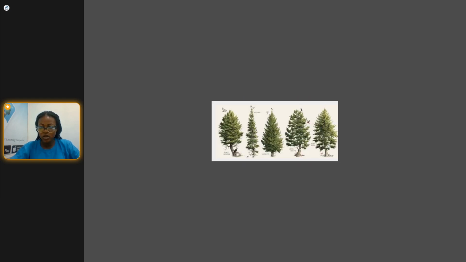This is the conifer. We call it conifer. So it is a non-flowering plant. I know we are familiar with these plants. Some call it Christmas tree, right? So this is an example of a coniferous tree. It is a non-flowering plant, and it also manufactures its own food by itself. As you can see, it's a green plant, so it can manufacture its food by itself.